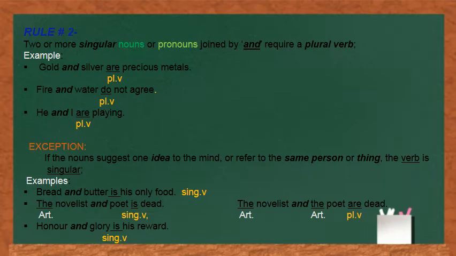And the last example is honor and glory is his reward. Again, honor, glory, they are joined by the word and, but they are referring to one idea, one thing. That is why we have used a singular verb here, not a plural verb.